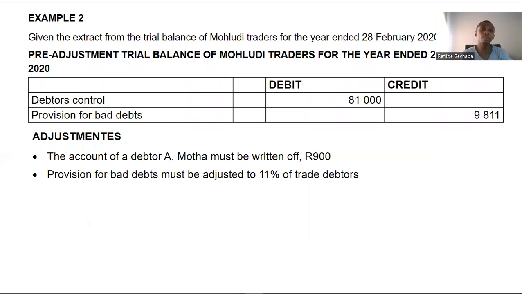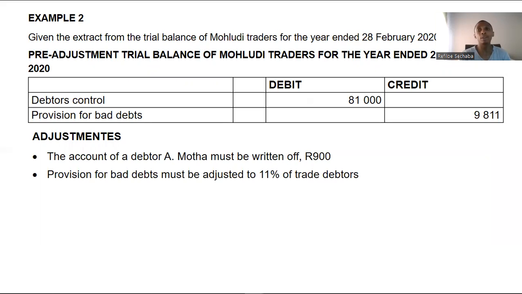Let us look at example 2. In example 2, we are given an extract from the trial balance of Included Traders for the year ended 28 February 2020, pre-adjustment. We have debtors control of 81,000. We have provision for bad debts of 9,811. Note that under adjustment, they simply told us that a debtor must be written off.